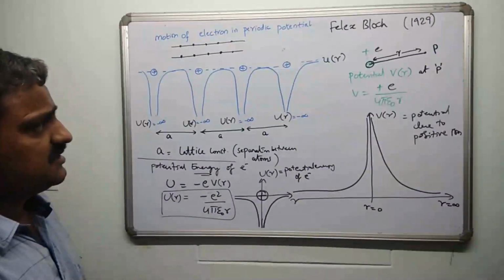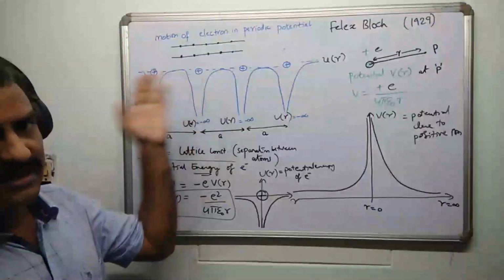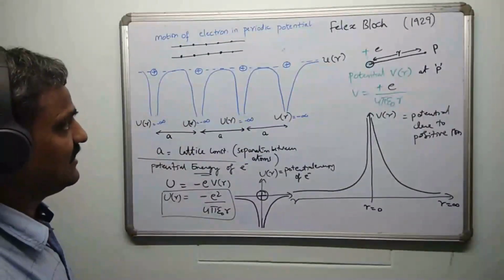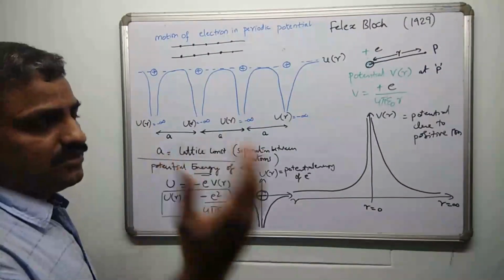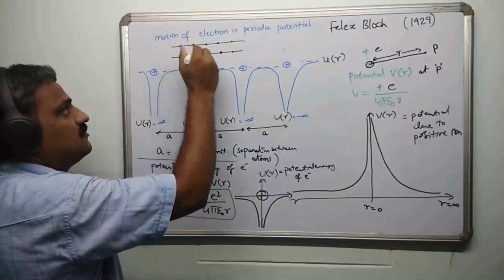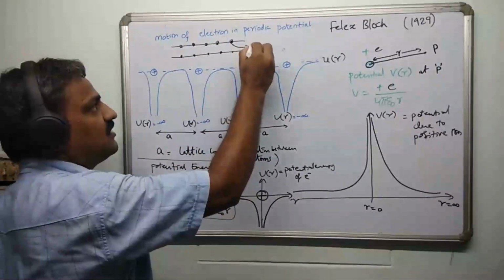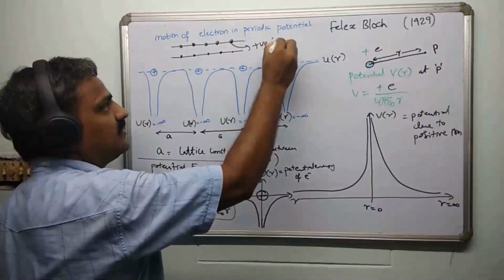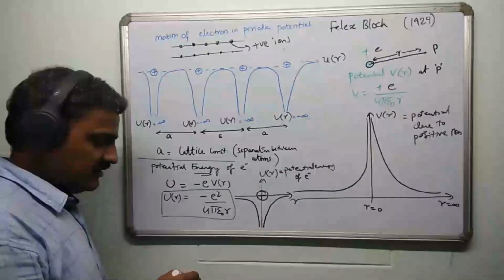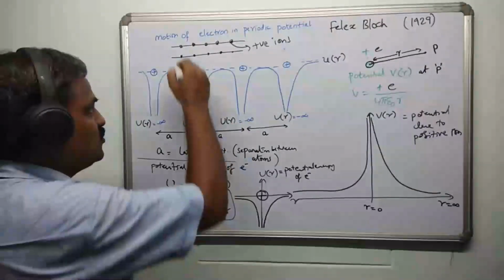Well, this picture might be somewhat confusing. Why are all these things drawn like this? It's actually a one-dimensional lattice. If you look at a two-dimensional lattice, these dots may represent the positive ions. So these are actually positive ions, right? Inside any solid, there may be positive ions, and some valence electrons may be there, which are loosely bound.